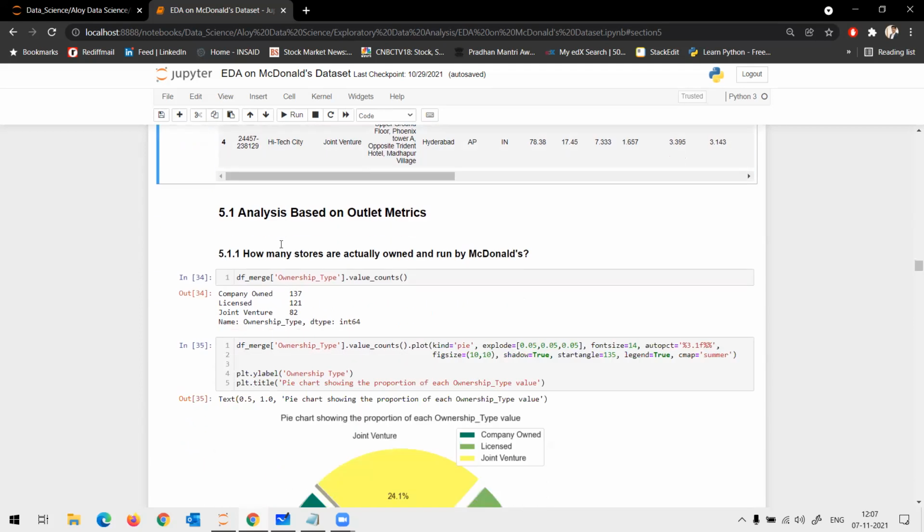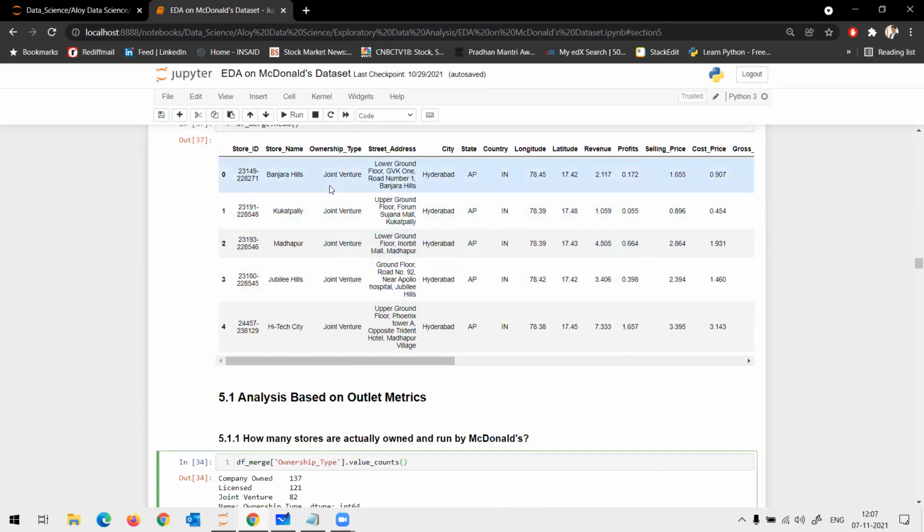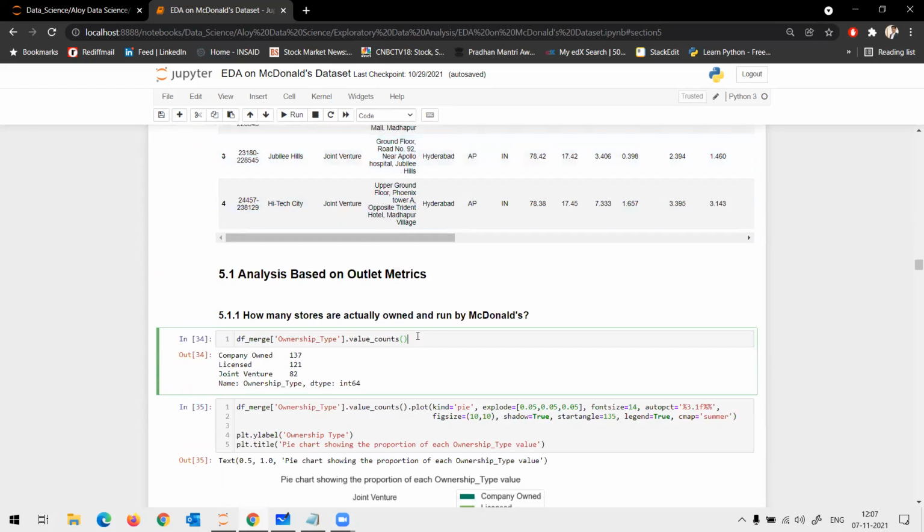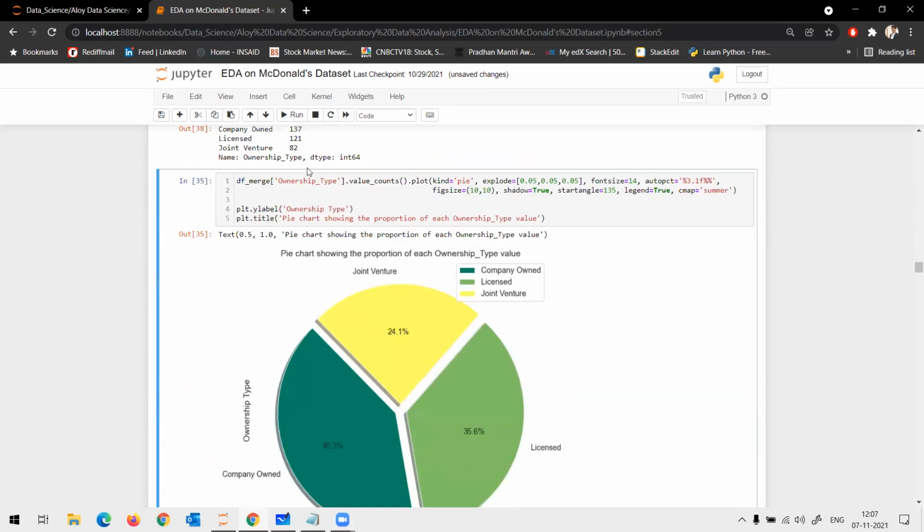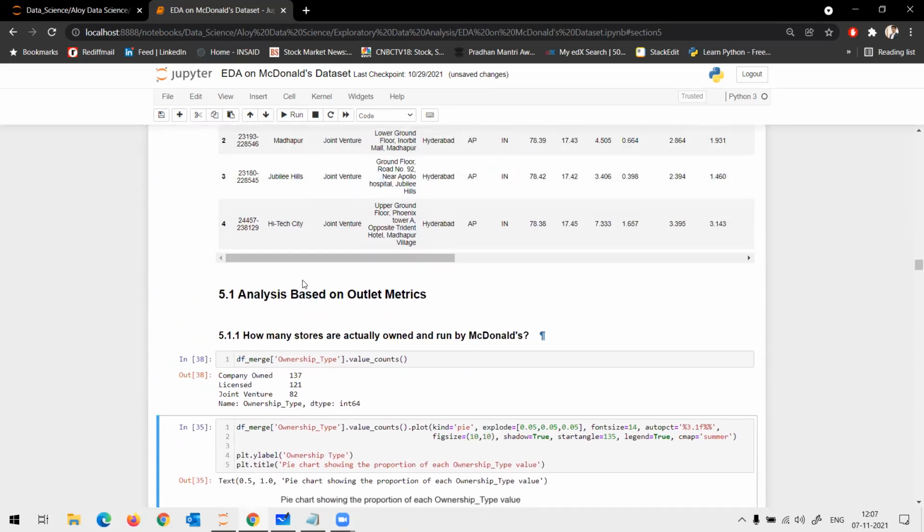So what we are going to do is understand how many stores are actually owned by McDonald's. So I select the ownership type. I want to understand basically how the ownership is in India, and I use value_counts. I get this, that is how many are company owned, how many are licensed, and how many are joint venture. Correct?